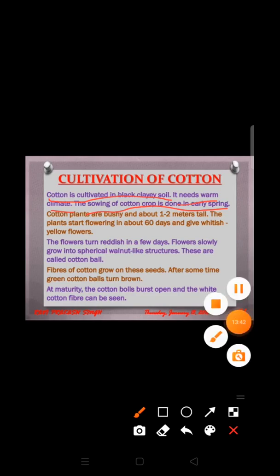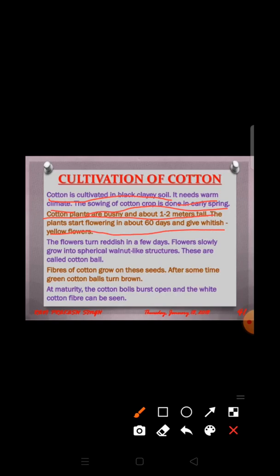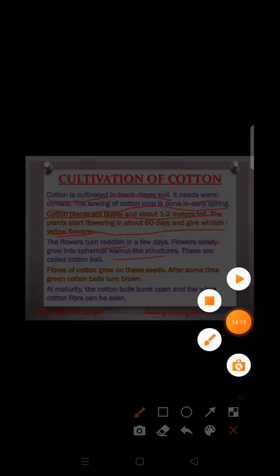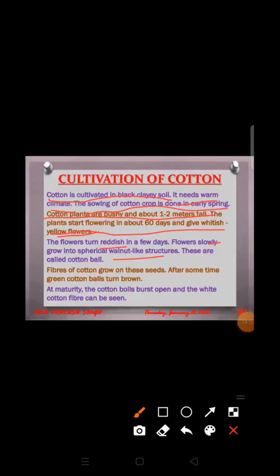Cotton plants are bushy and about 1 to 2 meters tall. The plants start flowering in about 60 days and give whitish yellow flowers. After a few days, these flowers turn reddish in color. These flowers slowly grow into spherical walnut-like structures, also known as cotton balls. Each cotton ball contains about 30 seeds and up to 5 lakh cotton fibers.